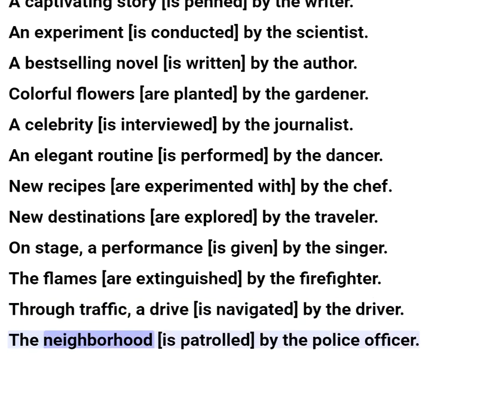The neighborhood is patrolled by the police officer.